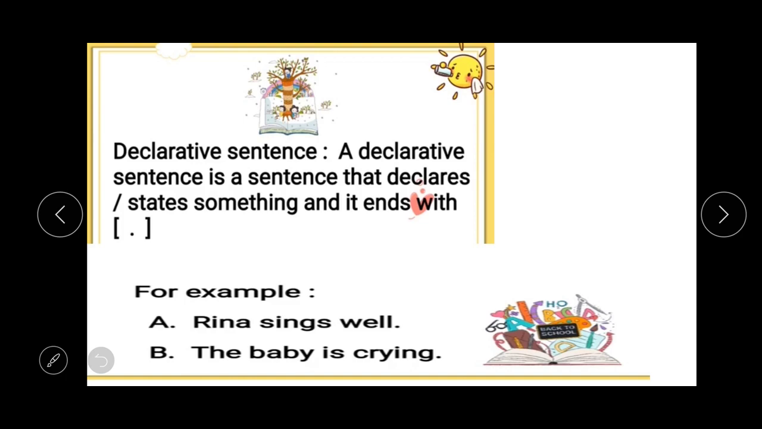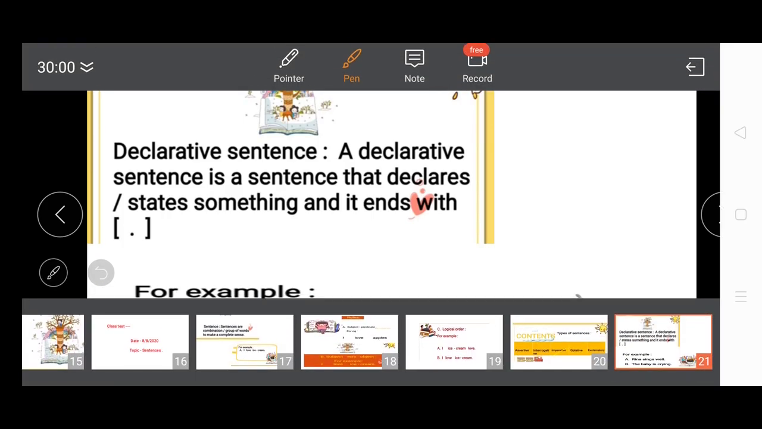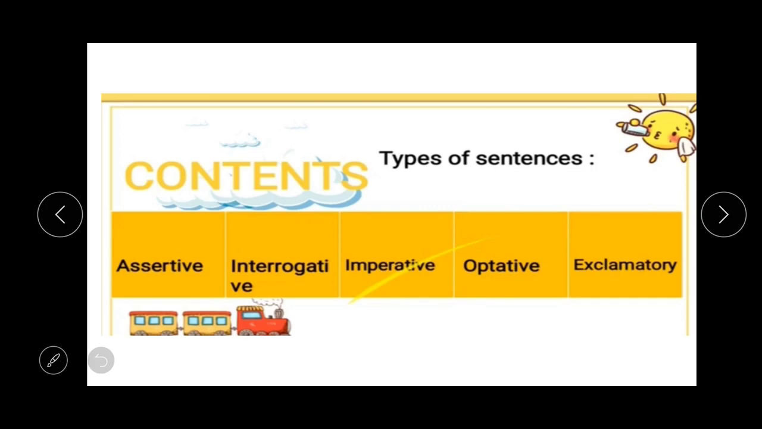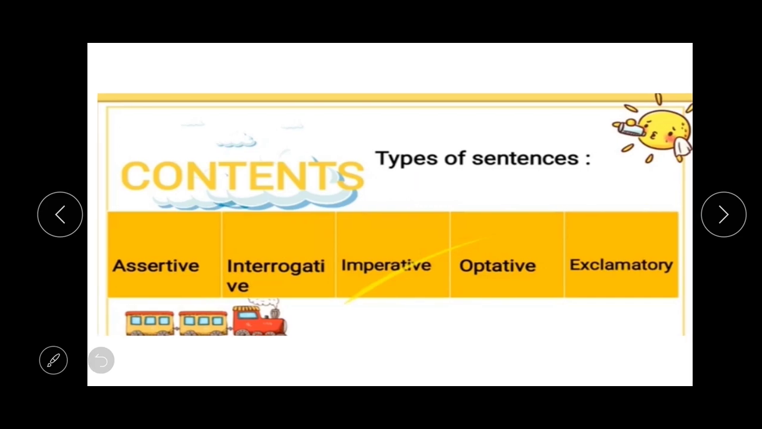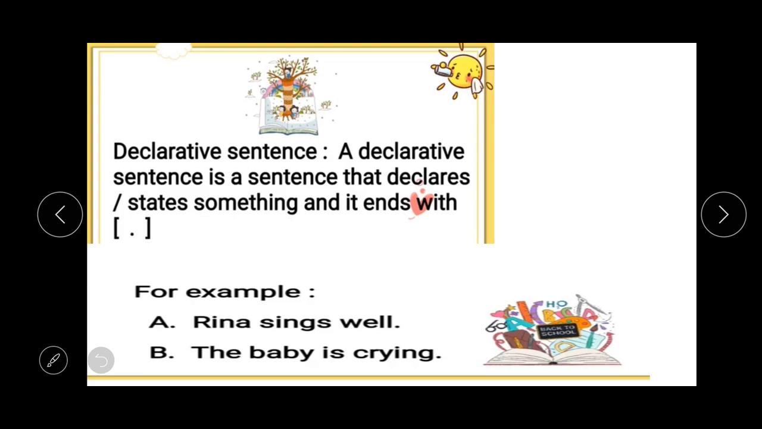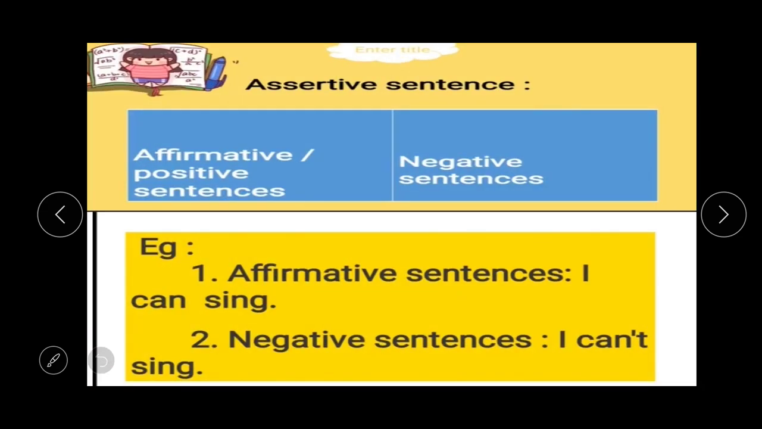So students, a declarative sentence is a sentence that declares or states something and it ends with a full stop. Say for example, A, Reena sings well. B, the baby is crying. And students, declarative and assertive are both the same sentence. They provide the same meaning.